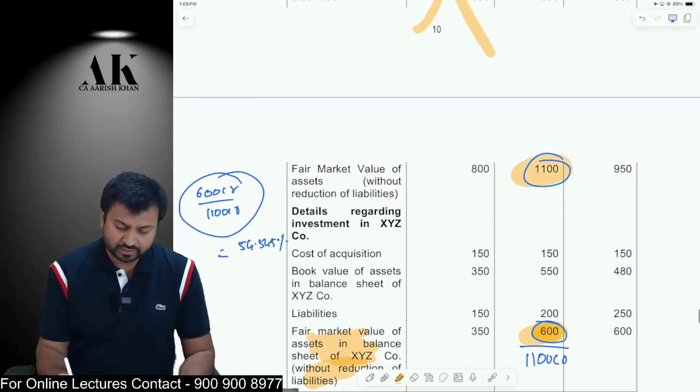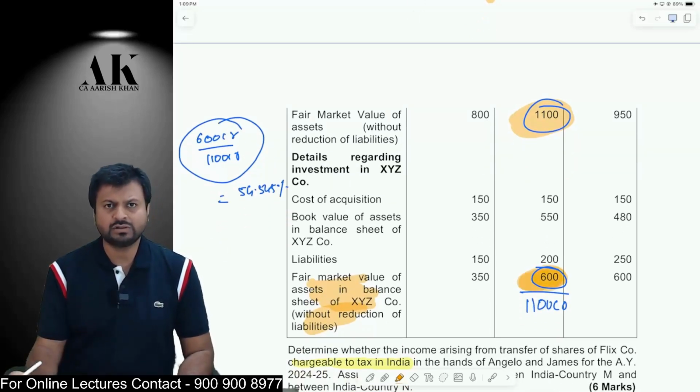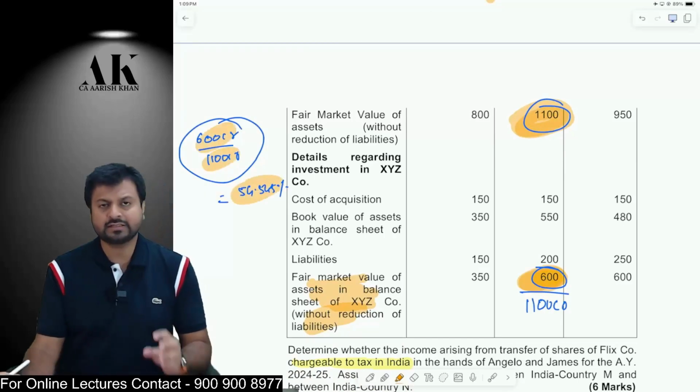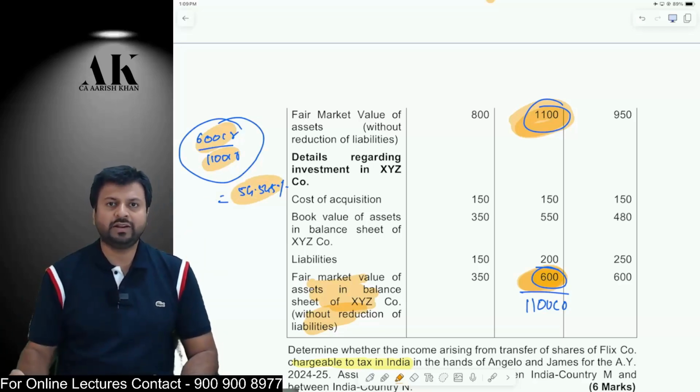Now, what is the fair market value of the total assets? It is 1100 crore. So therefore, the fair market value of the Indian assets is 600 crore, out of the total assets of 1100 crore. Therefore, 600 divided by 1100, Indian assets are more than 50%. Therefore, both the conditions are fulfilled. Indian assets are more than 10 crore and Indian assets are more than 50%